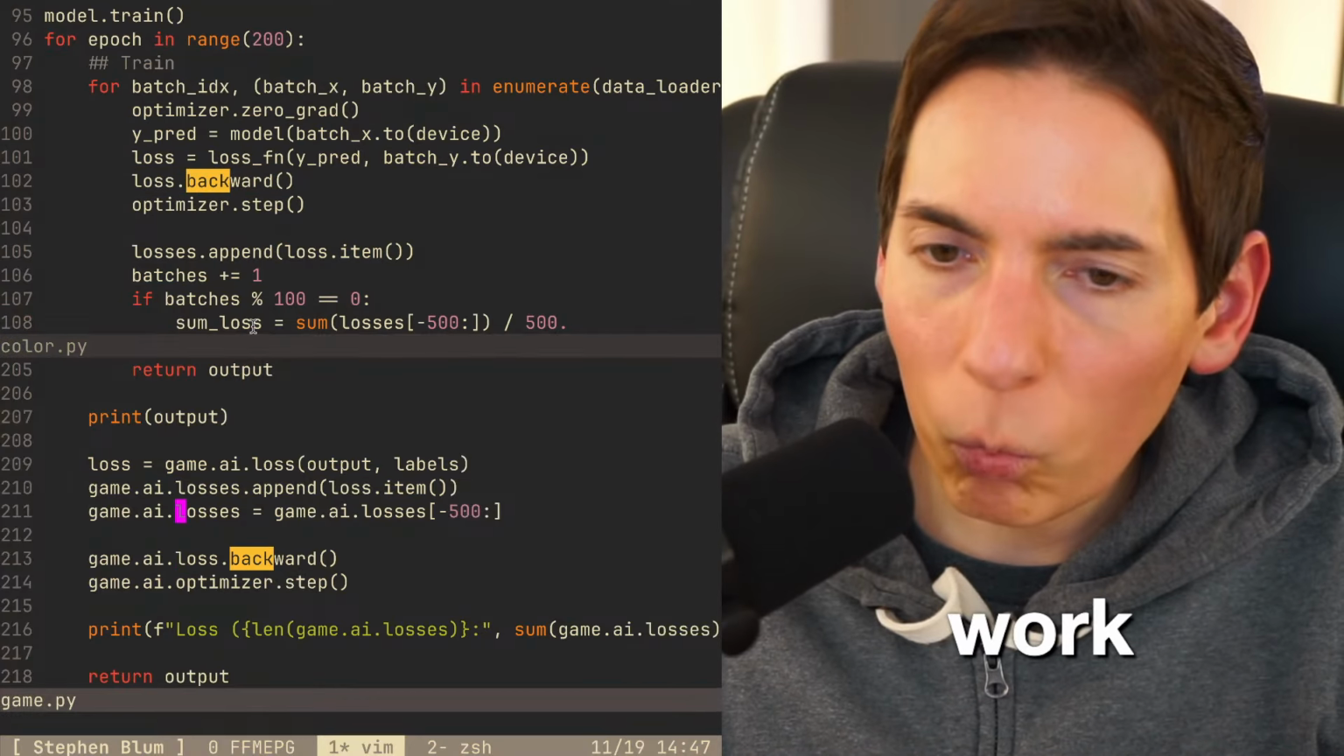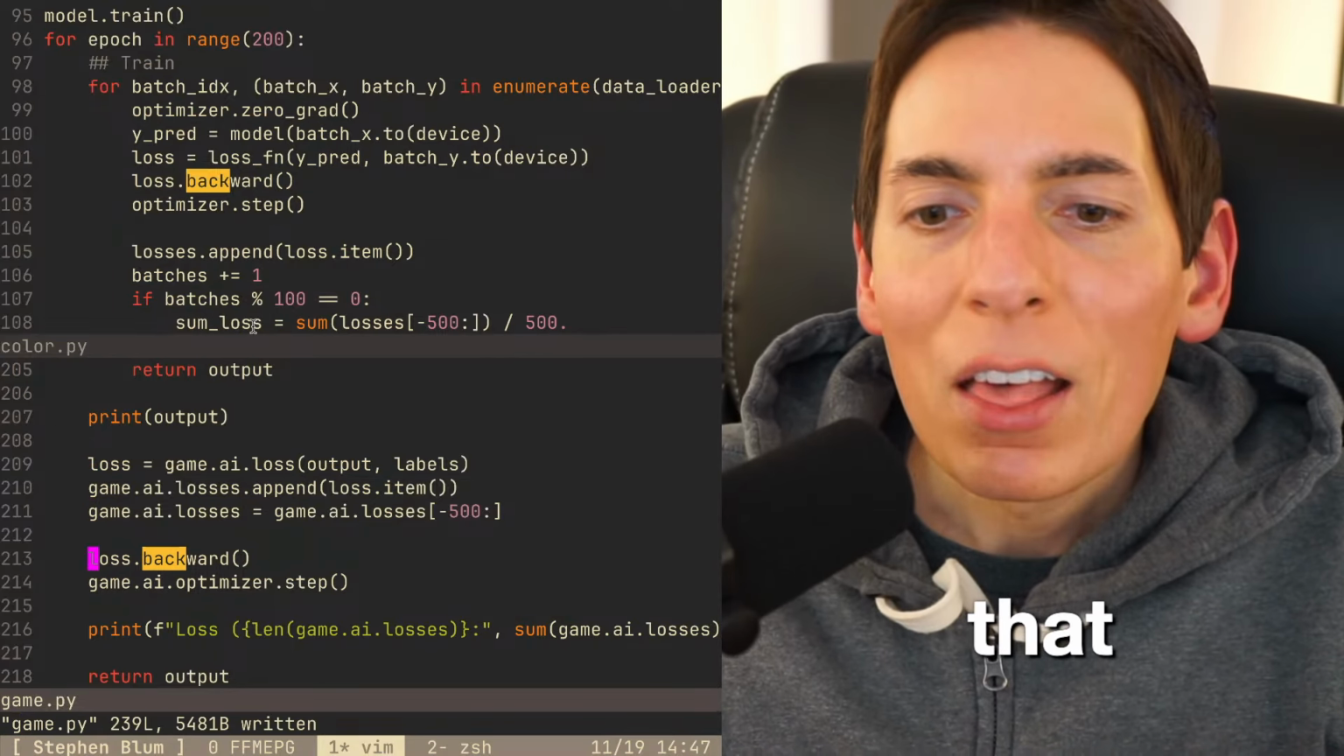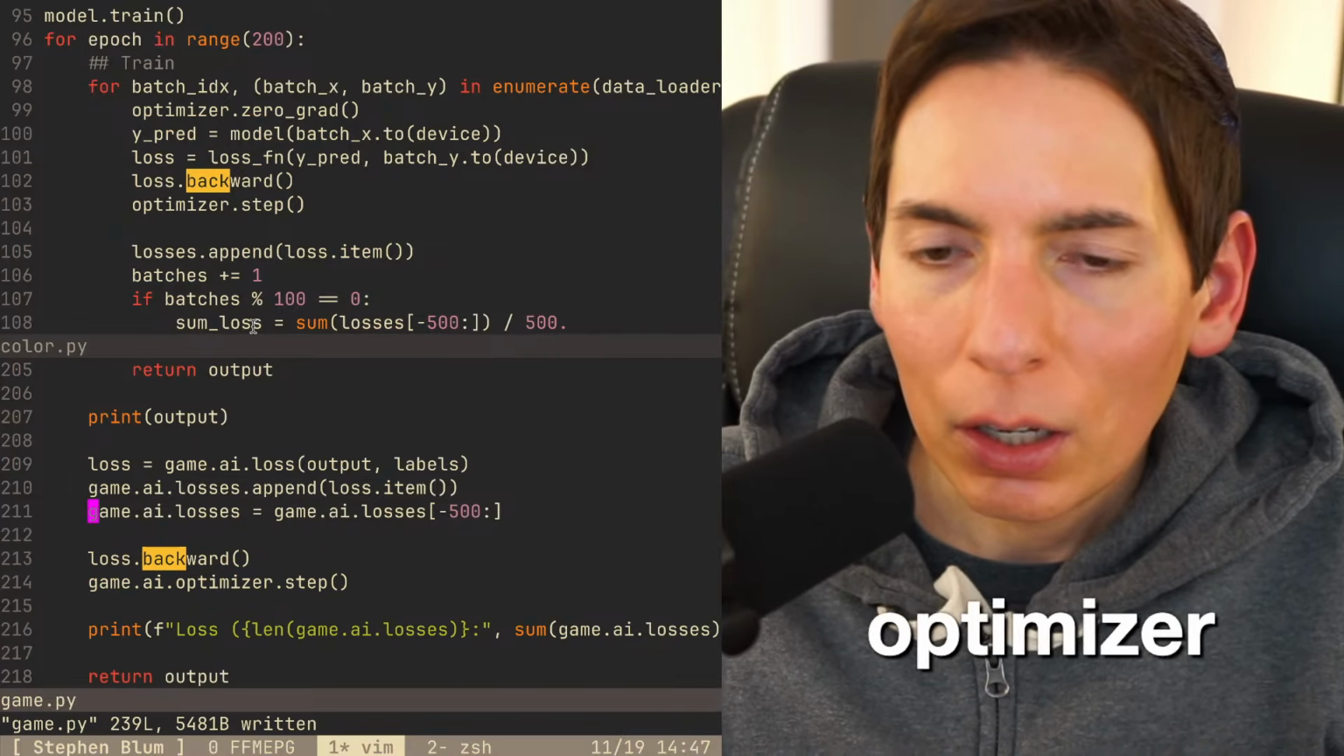Oh, because it's like that. There. Because we have to calculate the gradients that will then get stepped in the optimizer. Okay.